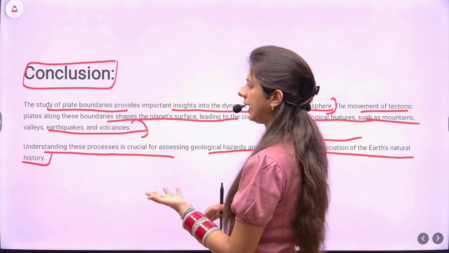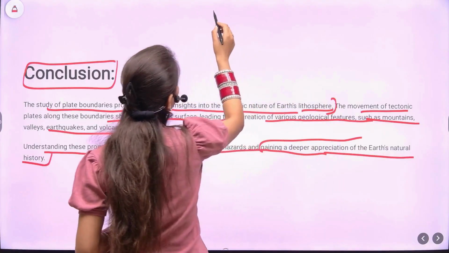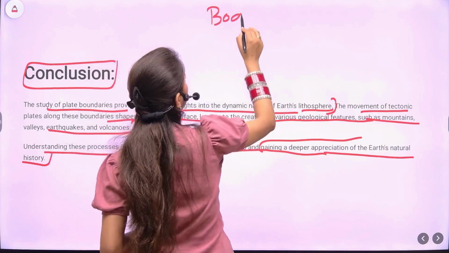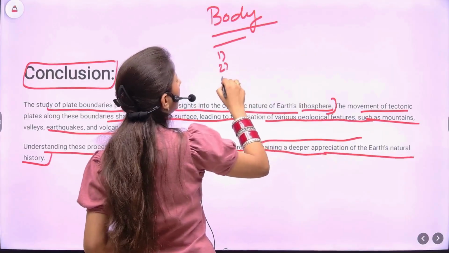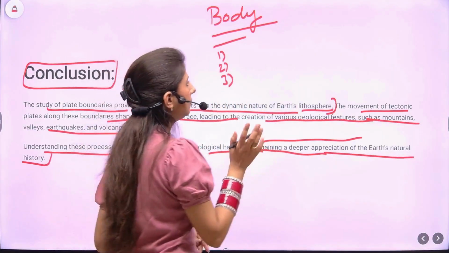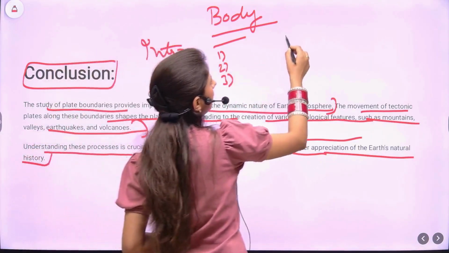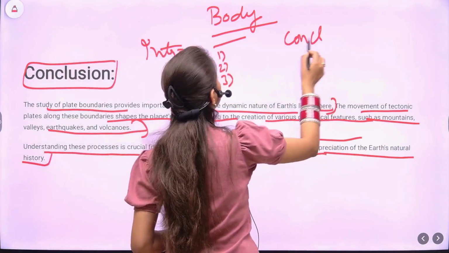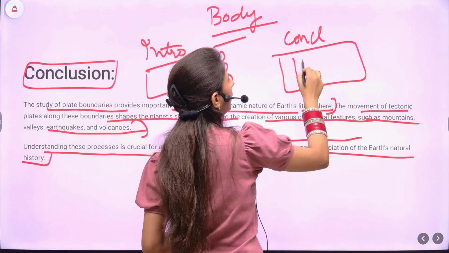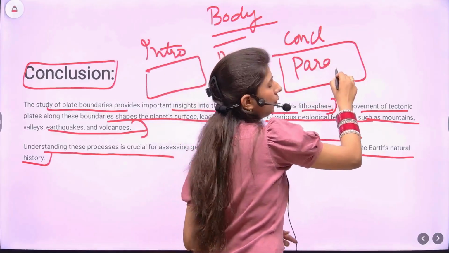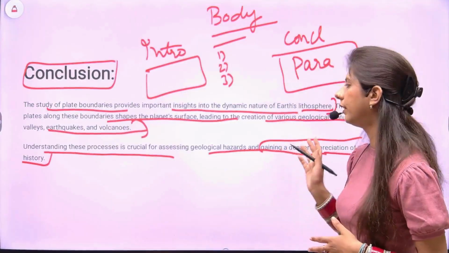Either you can concise it or you can merge both paras. What you need to keep in mind is the body of the answer is always written either in heading, subheading, and points or flowcharts or whatever structure you are using, but the introduction and the conclusion, they need to be in one concise paragraph, right? Do not use points over here. Be very precise. Write a short paragraph in intro and conclusion.